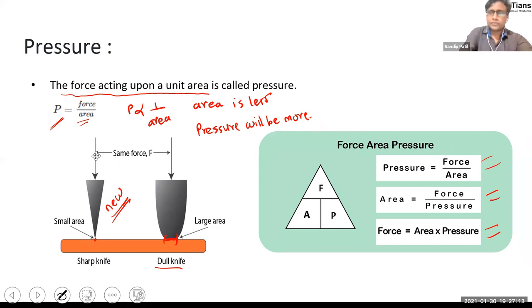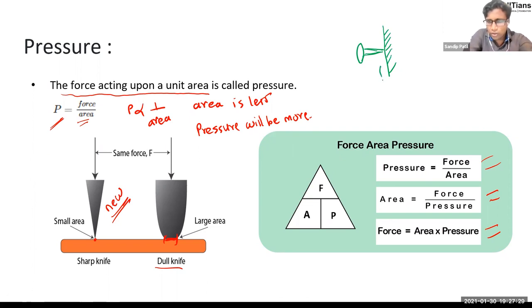Consider we want to hammer one nail into the wall. Tell me, will you use it like this or like this?